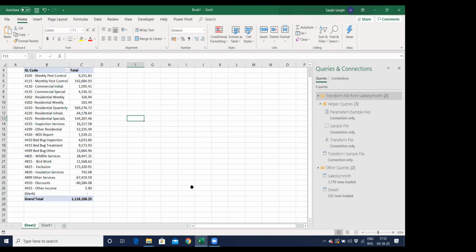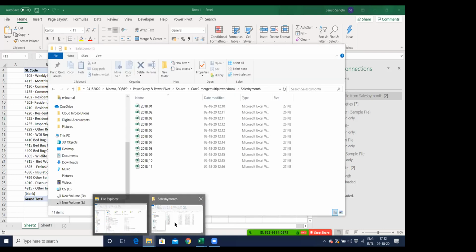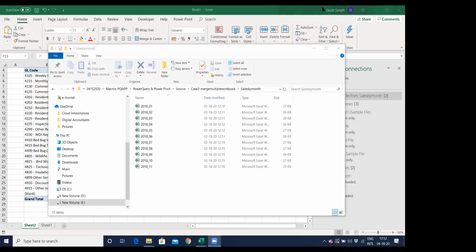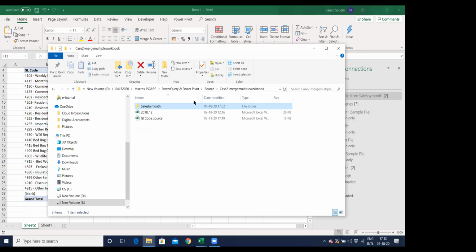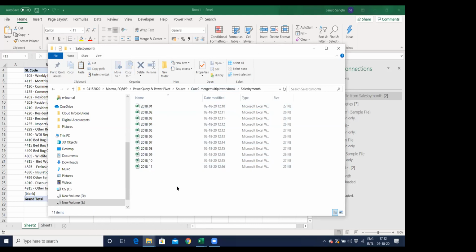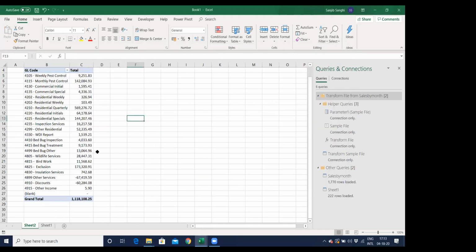Now what happens is, if I go back to my folder, now this is my folder, right? Let me see if this is shared. Yes, this is my folder. And all I did is I copied this December month, Control C, and went back into the sales by month and just pasted this data over here. Imagine I've developed 5 or 10 reports from 5 or 10 different data, and I just pasted this data over here. I come back to this Excel.